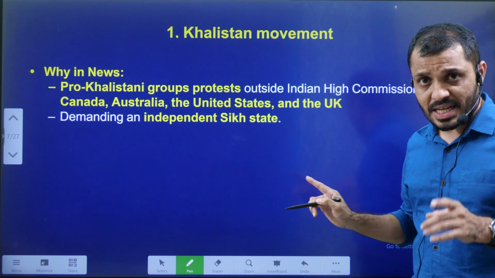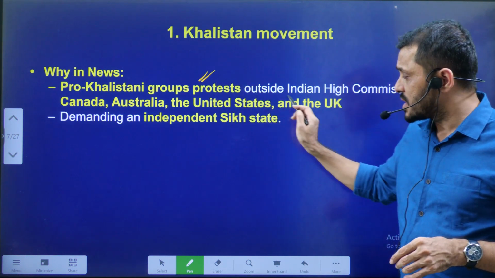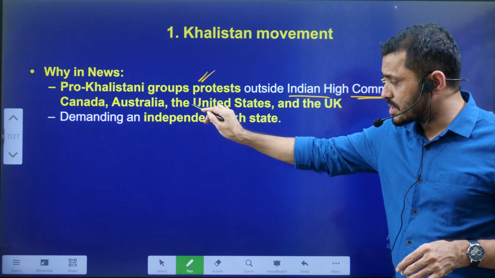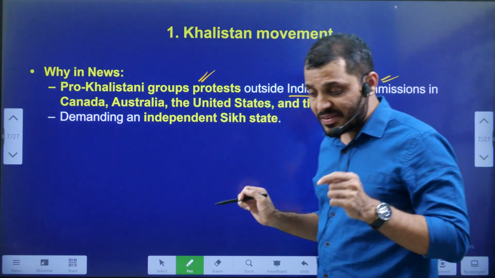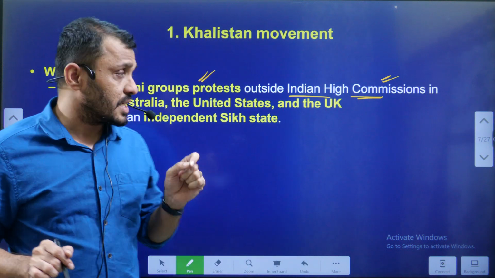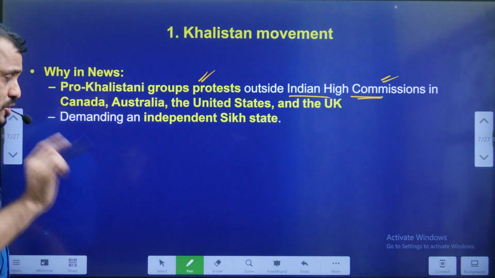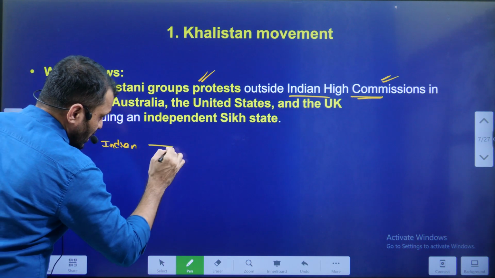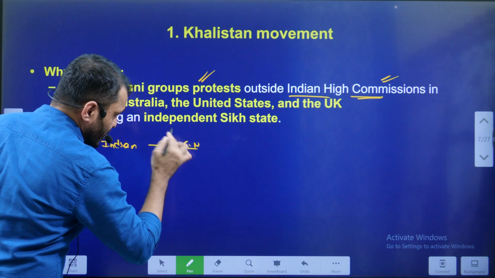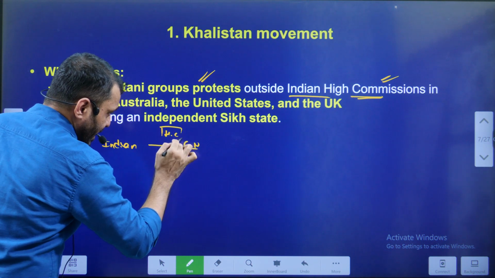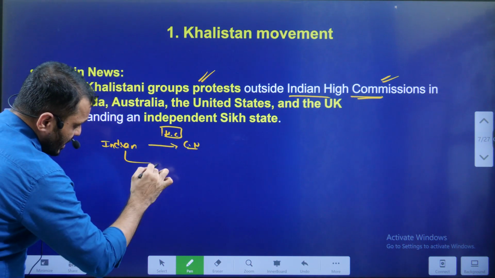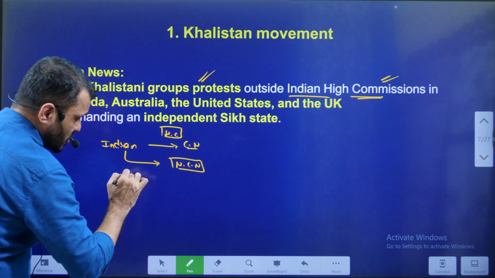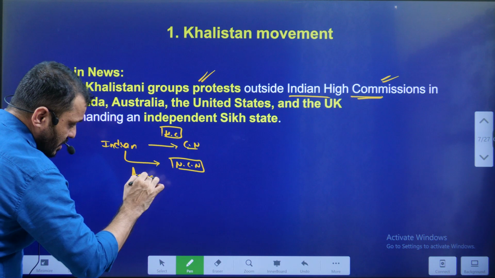It is in news because, like I said earlier, pro-Khalistani groups were protesting outside the Indian High Commissions in Canada, Australia, US and UK. They were demanding an independent state, that is Khalistan. Remember students, the Indian representative to Commonwealth nations is known as High Commissioner, whereas the Indian representative to non-Commonwealth nations is known as ambassador.